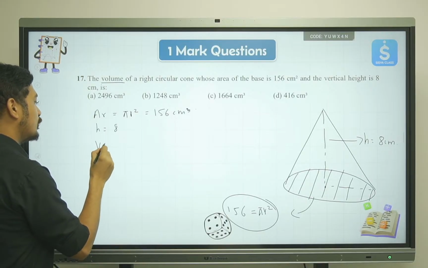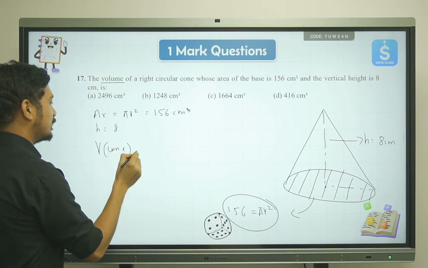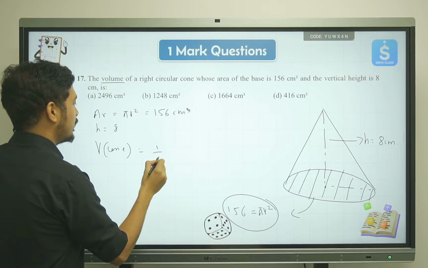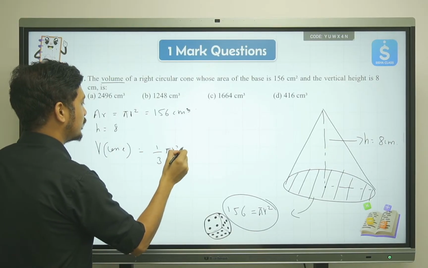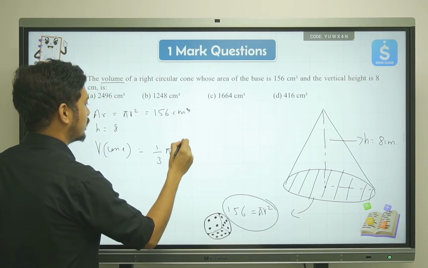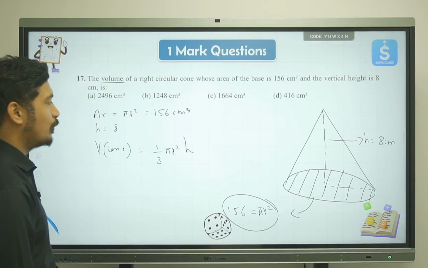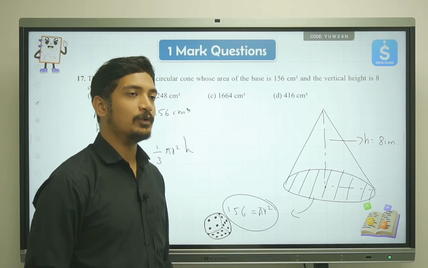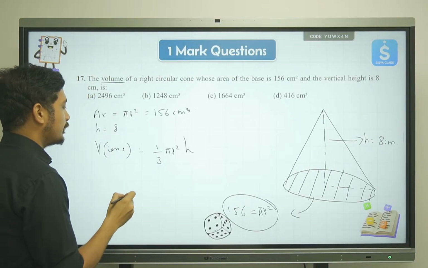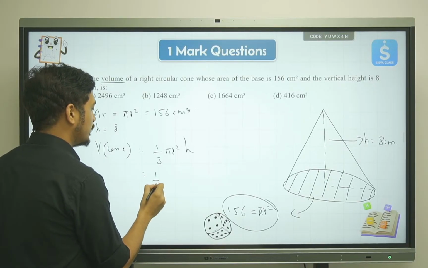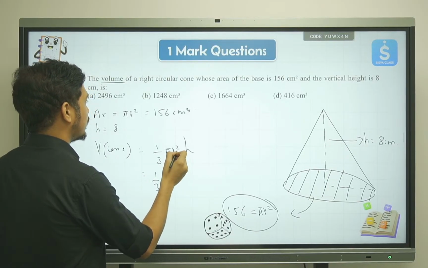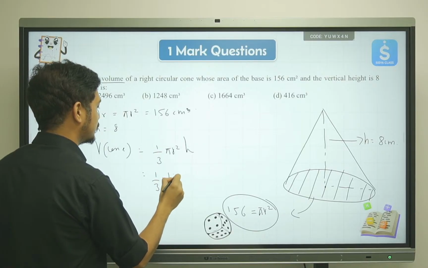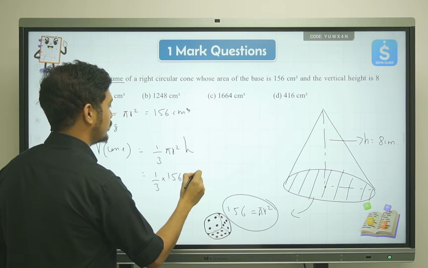The volume of a cone is written as 1 by 3 pi r square h. Now 1 by 3 into pi r square, which is 156, into 8.